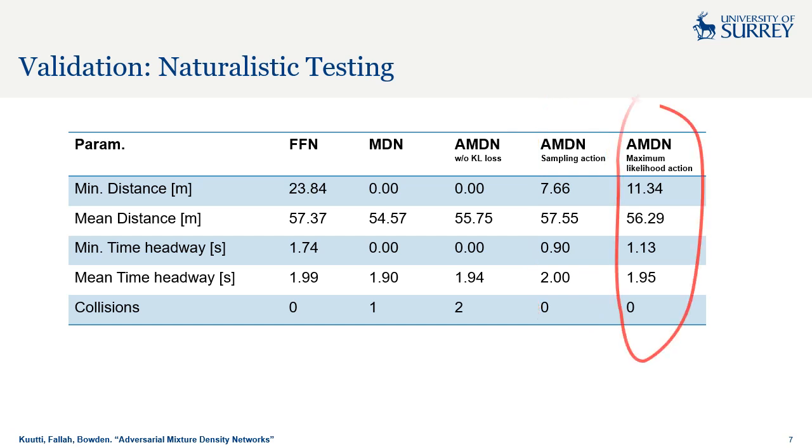In comparison, the last AMDN model is the same network, but here instead of sampling the action from a distribution, we take the safe action mu as the most likely action during inference and use this to control the vehicle. And here we see the results improve from the last model with 0 collisions and a minimum headway of 1.13 seconds. However, we can still see that the final AMDN, having comparable performance to the FFN model, still has a slightly lower headway, showing slightly worse performance in naturalistic driving.